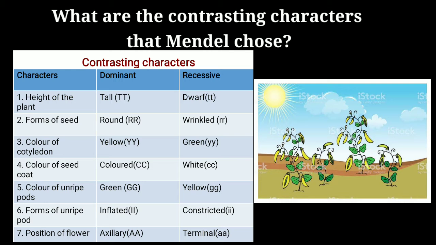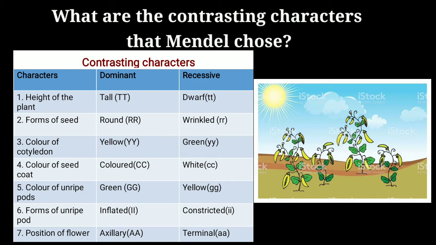Tallness is represented by the capital letter T, and the recessive character, dwarfness, is represented by the small letter t. As it is in a diploid form, we can represent the genotype as capital T and small t, small t. Similarly, for the other characters also, there are dominant characters and recessive characters.